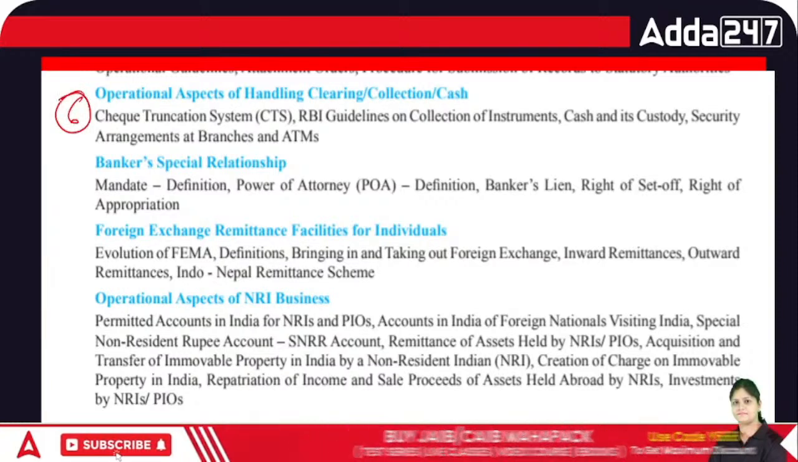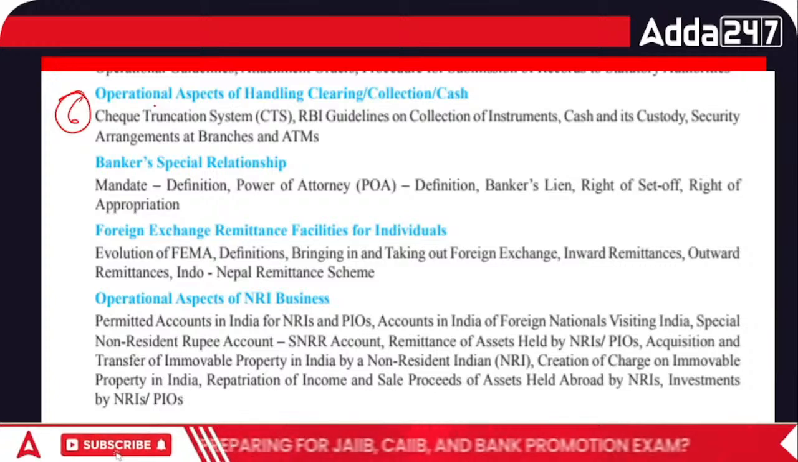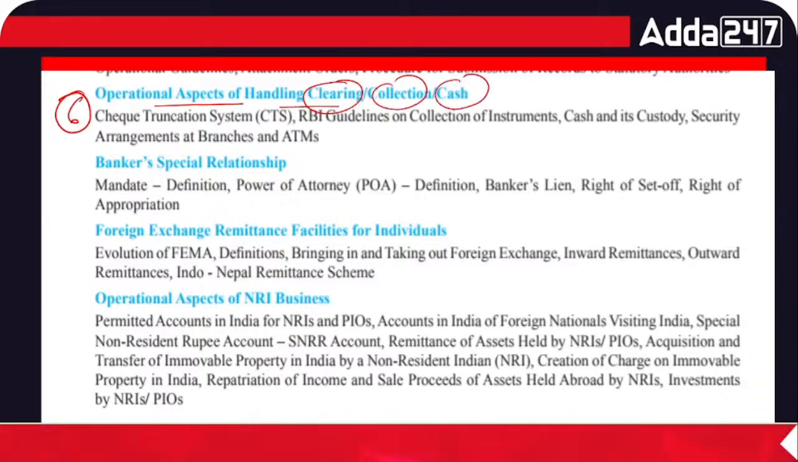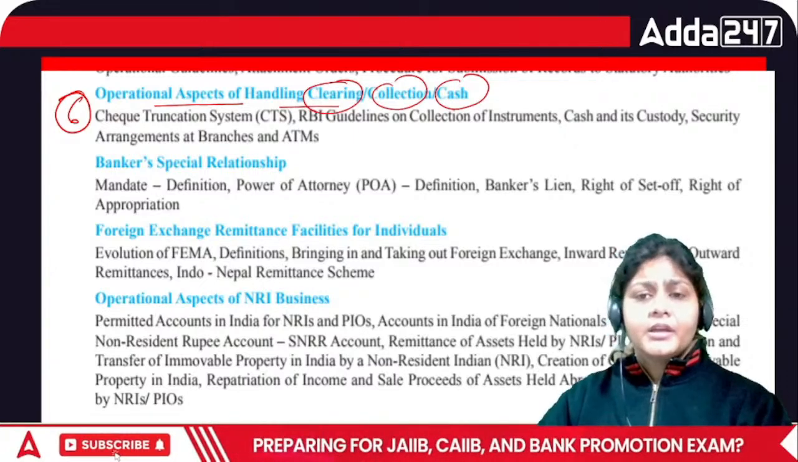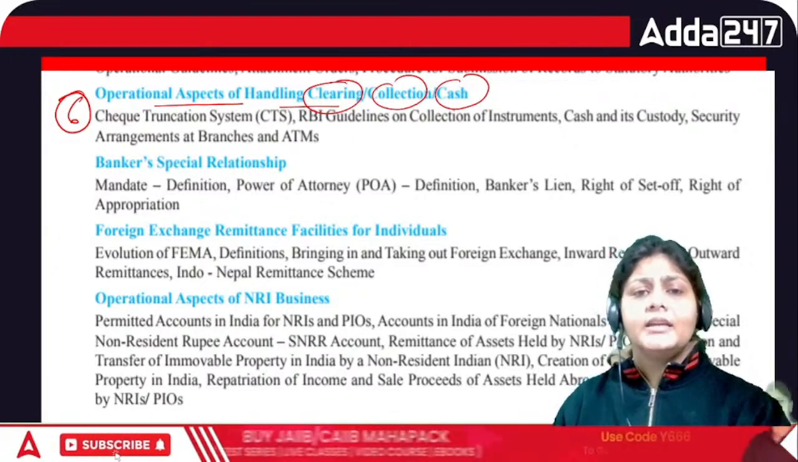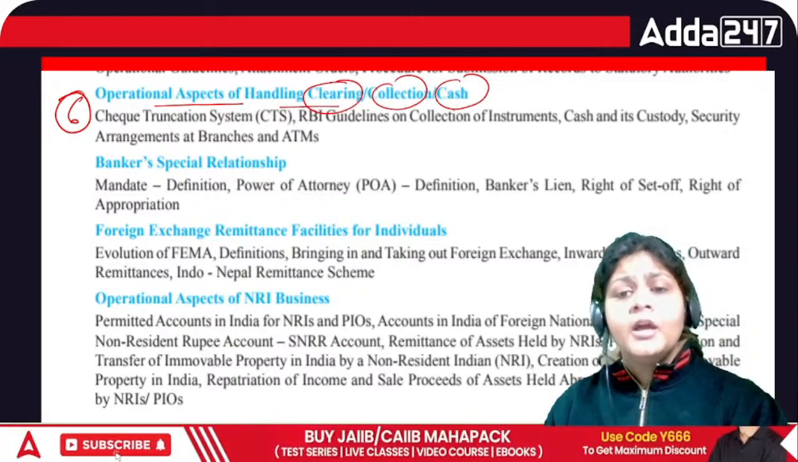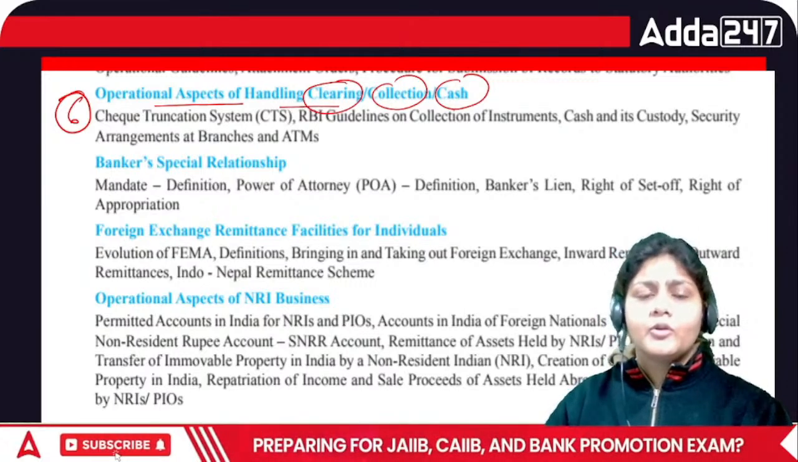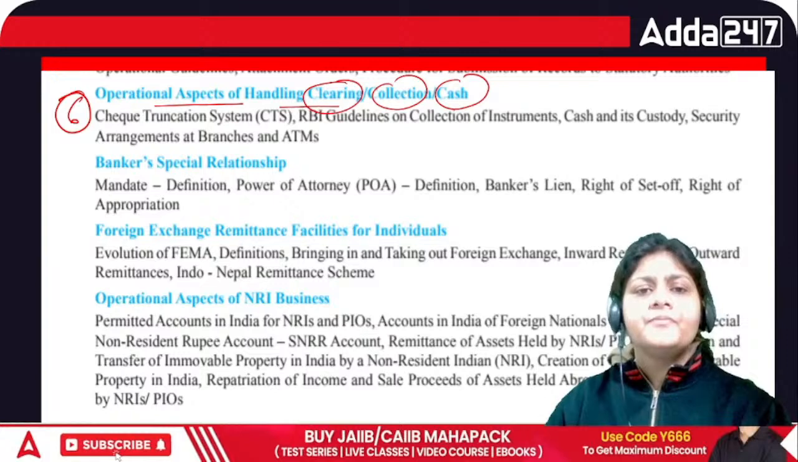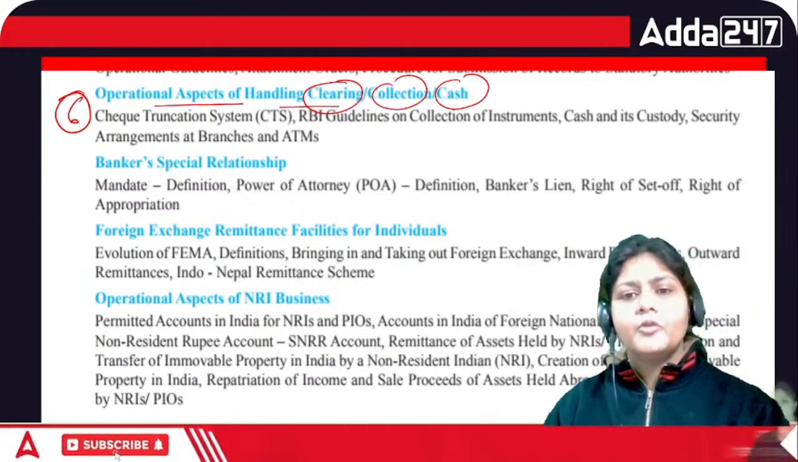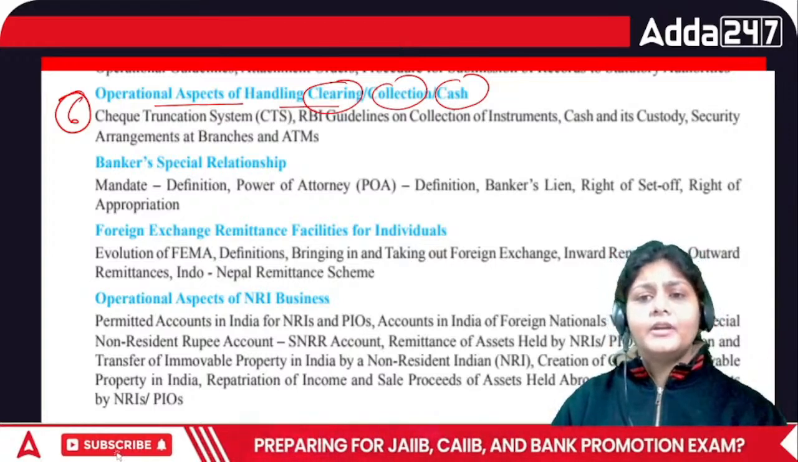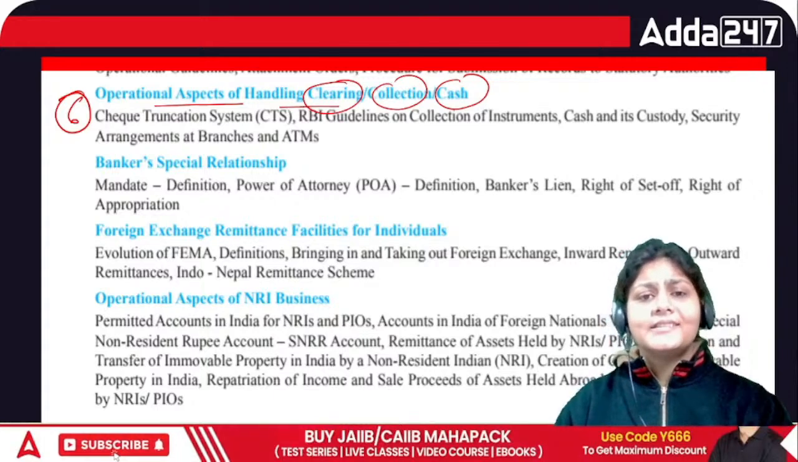Then we have chapter number 6, that is the operational aspect of handling, clearing and collection and cash. In this chapter, today I'm just giving you the syllabus of the PPB, especially module A, because in the paid batch, which is going to start from the 26th of February, I'm going to start module A only, and parallelly on YT also I'm going to start your module A. Today I'm explaining it because it has a very high weightage in your exam as compared to other modules.